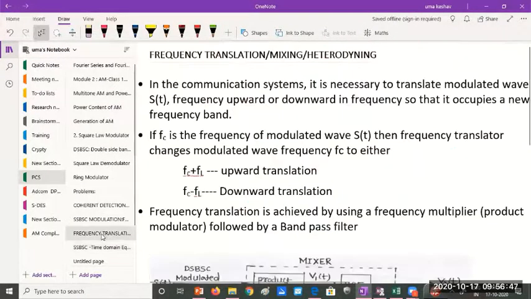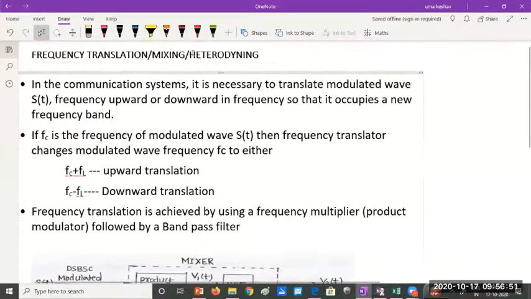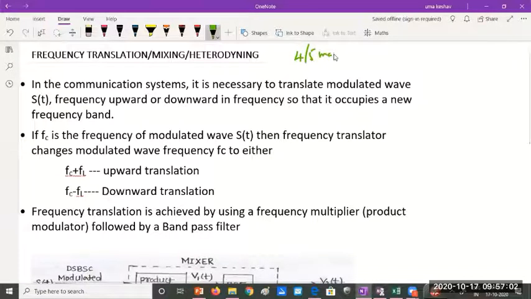That is frequency translation. So, a very important topic commonly asked in the exam for nearly 4 to 5 marks. Please remember what is frequency translation. It's also called frequency mixing or heterodyning. There are different names given to the same thing.